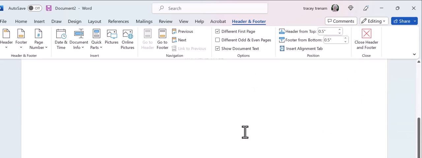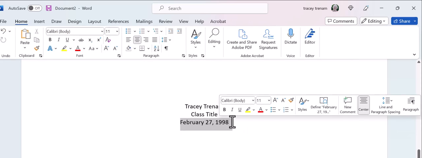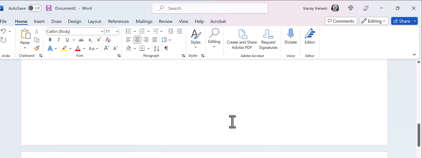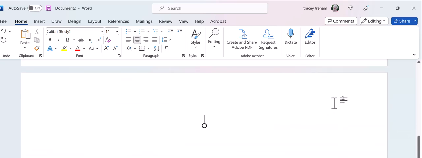Now we go down to the bottom here, and you want to make a new page. You can scroll, you can hit enter a number of times, but the quickest way to do this is just do a Control Enter, and voila, you've got a new page. And check it out, it's page number 1.